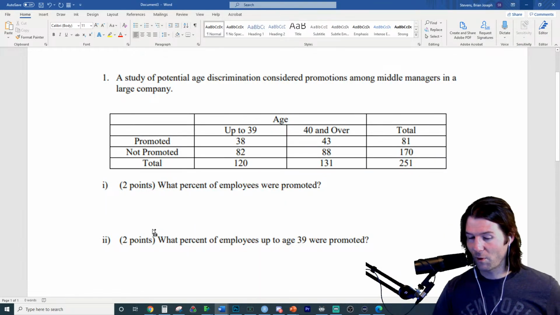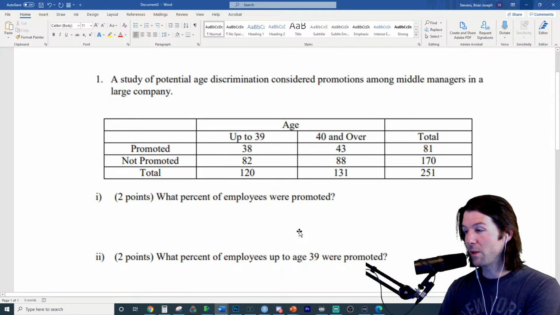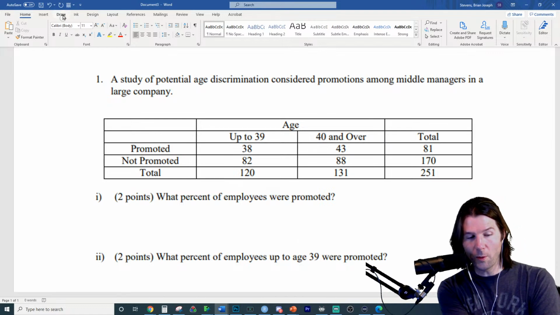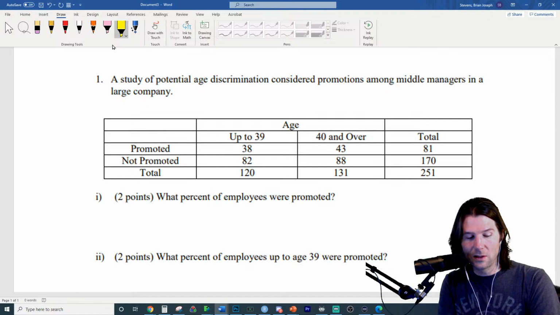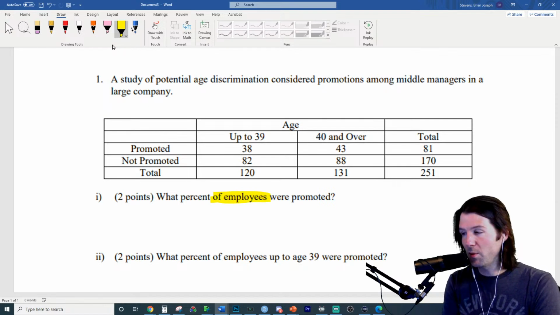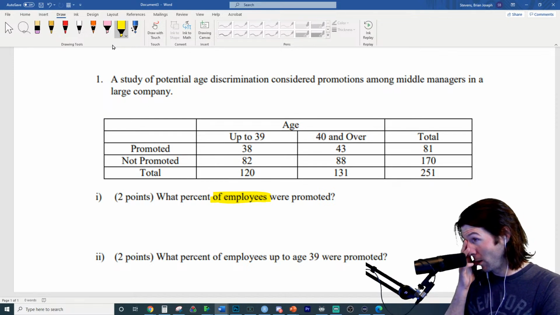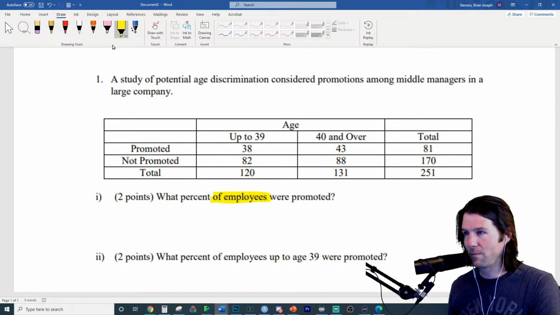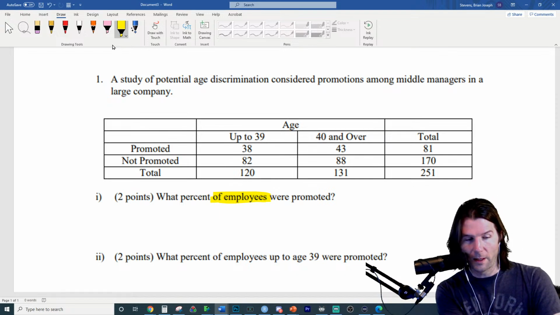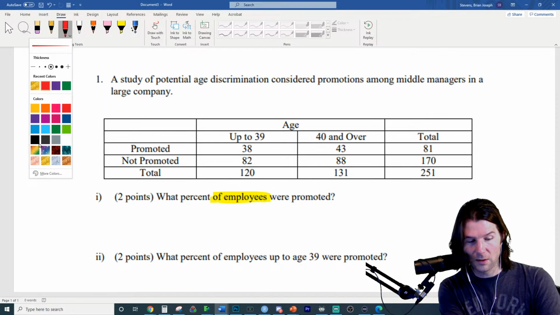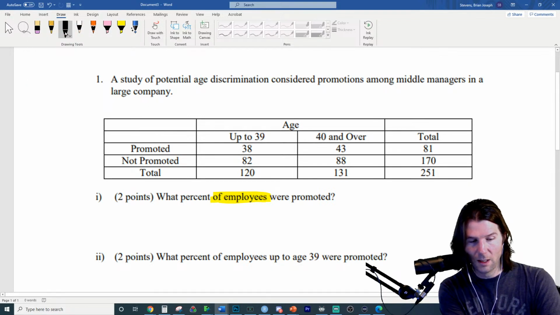So let's take a look right here. What percent of employees were promoted? What does it sound like we're talking about here, a certain group or all employees? Does it sound like I'm talking about a group of employees or all the employees? All of them. Great job, Reagan. So it sounds like all the employees. Let's solve for all the employees being promoted.